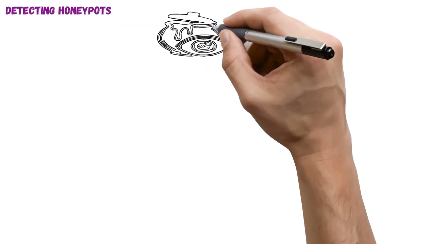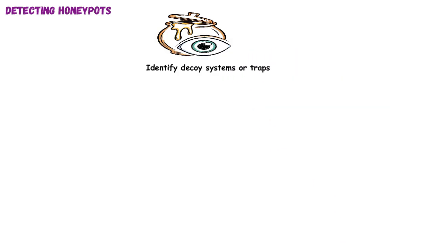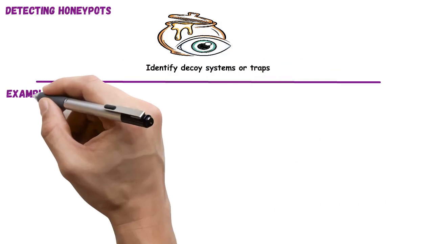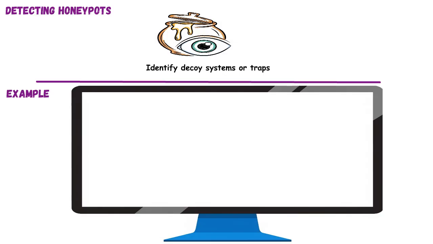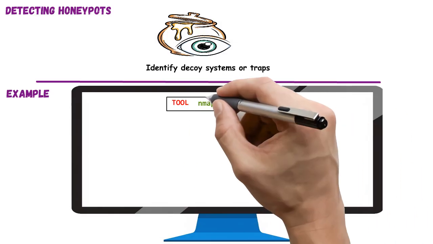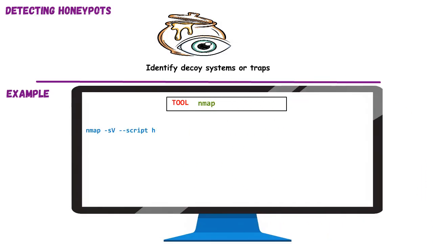Detecting honeypots. This topic focuses on spotting fake systems set up to lure or study attackers. It's like checking if a wallet on the sidewalk is bait for a hidden camera. Honeypots collect attacker behavior, but can tip off observant intruders if poorly configured. Let's perform service detection and run a script to identify honeypot fingerprints. Using Nmap with scripting enabled, we check for fake banners and unusual behavior patterns.